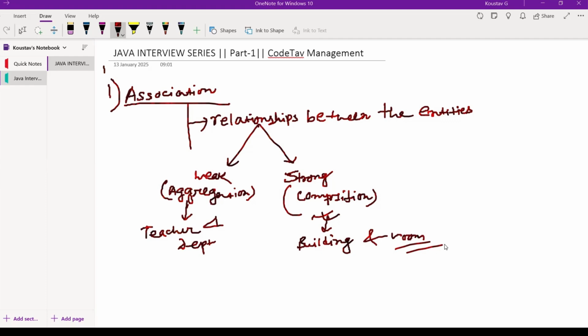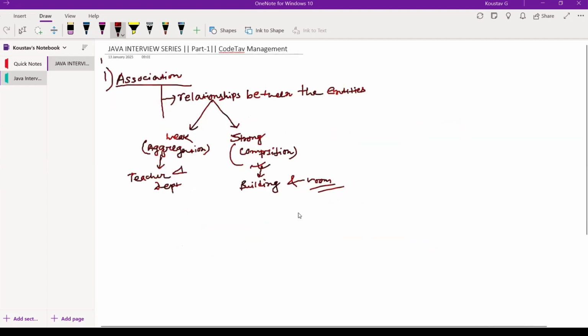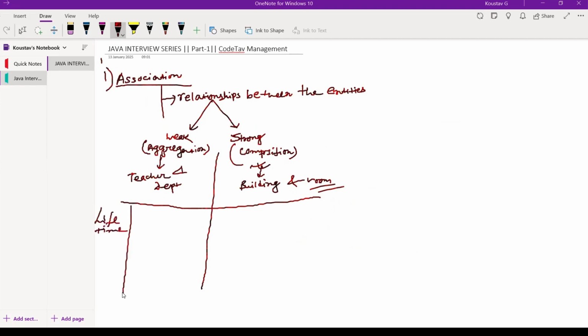Now it can be asked, what is the difference between aggregation and composition? First of all, we can consider the point of lifetime. For aggregation, objects have their own lifetime and there is no owner.